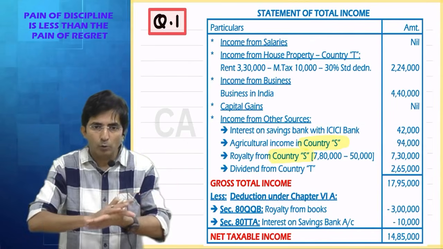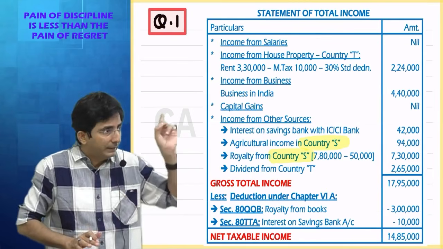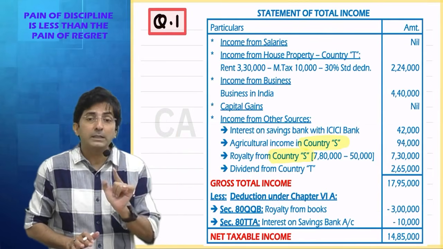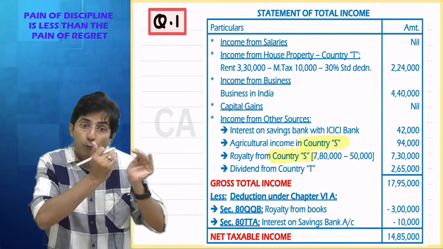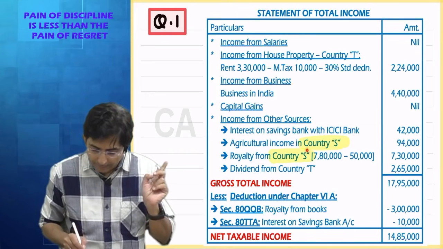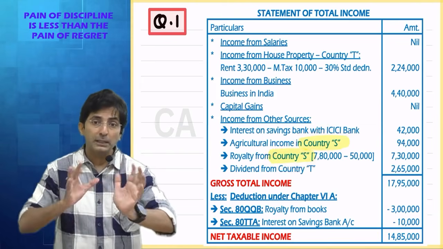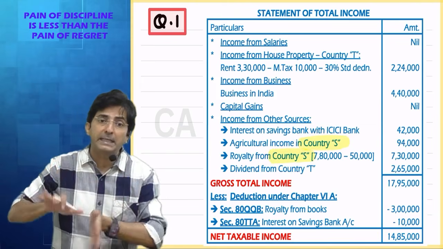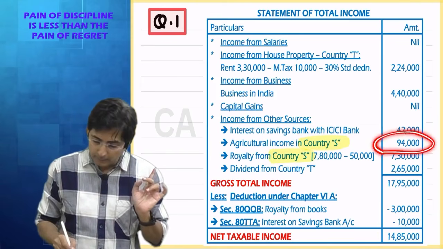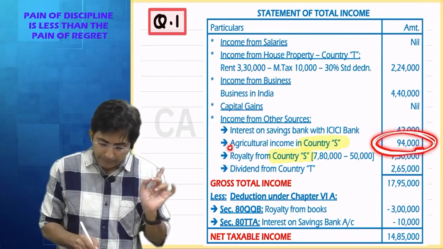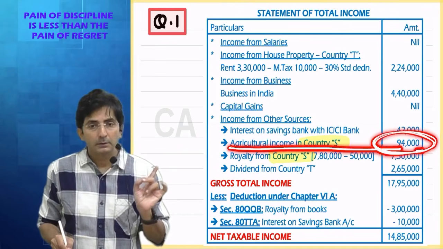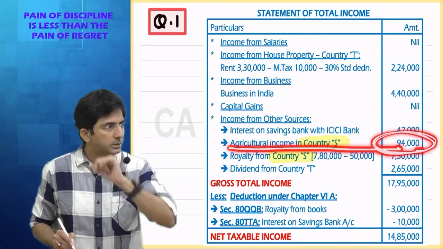So set certain protocols. For doubly taxed income, look in the answer. And look at which income? The income which has come from foreign. See what I did? I highlighted country S. And there also you have to see according to Indian law what India has done. For agriculture income, full 94 India has taxed. So full 94 is doubly taxed.